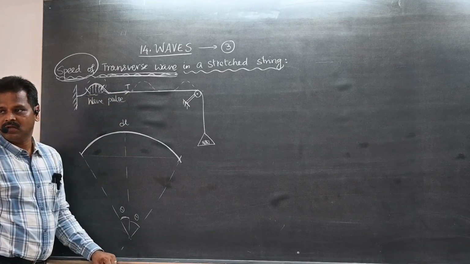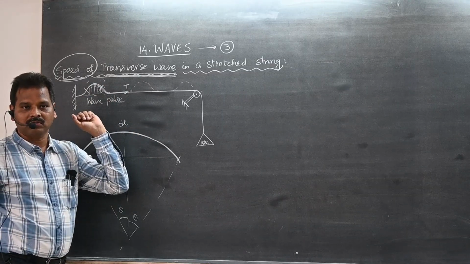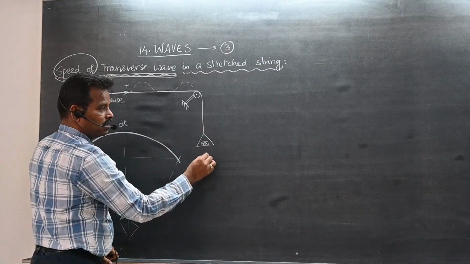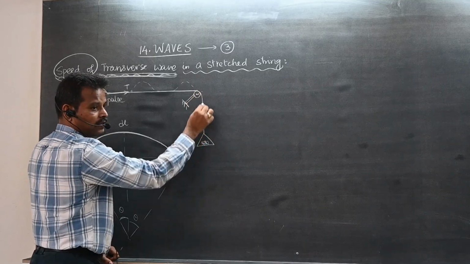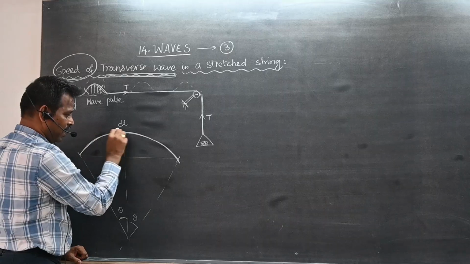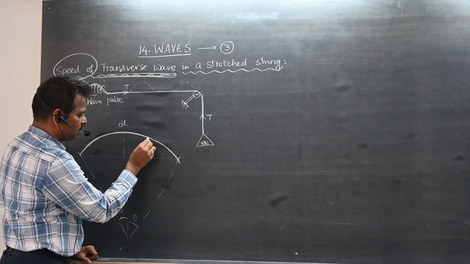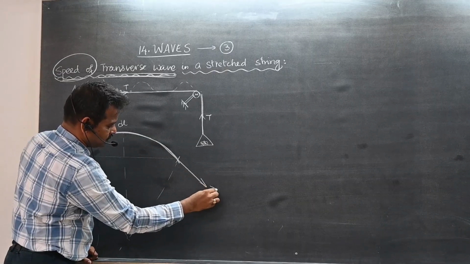How does the tension act? Along the string. We studied this in laws of motion. There, when a weight is hanging, tension acts towards the point of suspension. So it acts along the string, right? So how will the tension act in this small portion of the string? Along the string. Is this the tension?